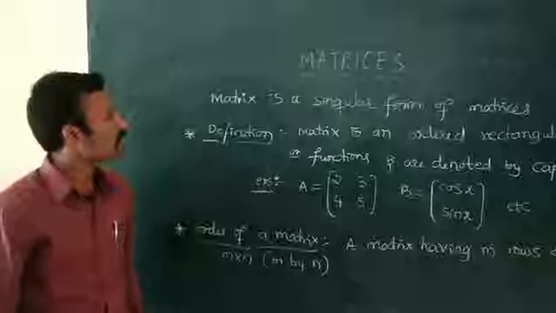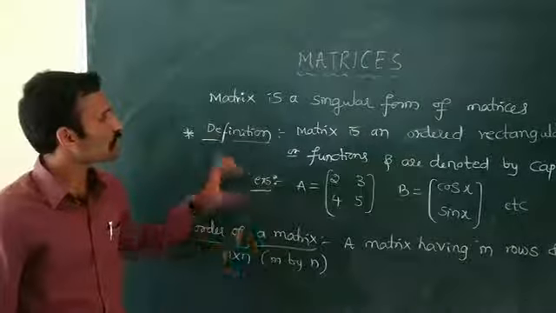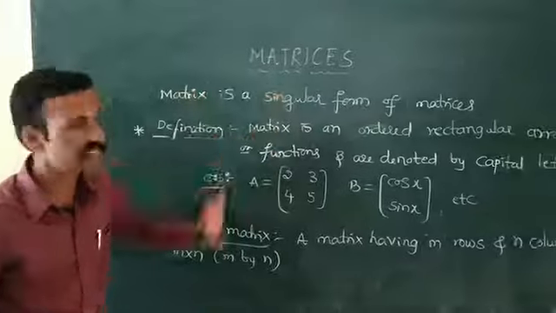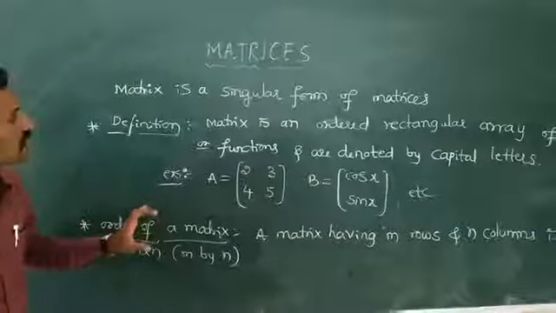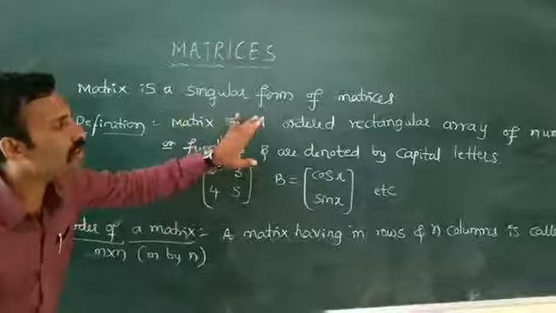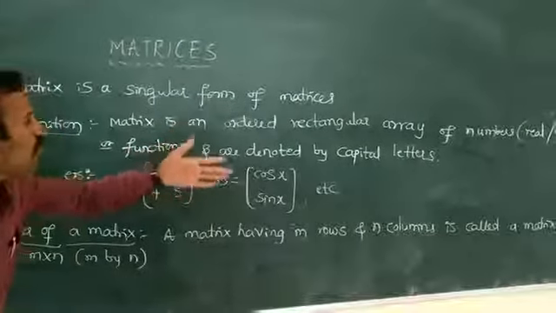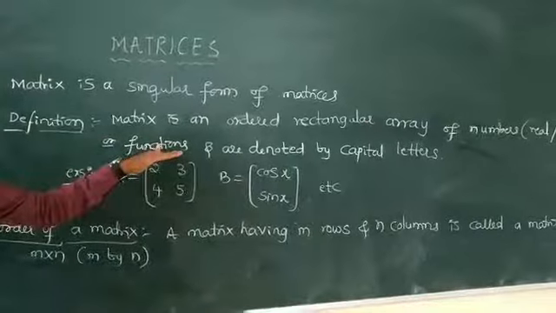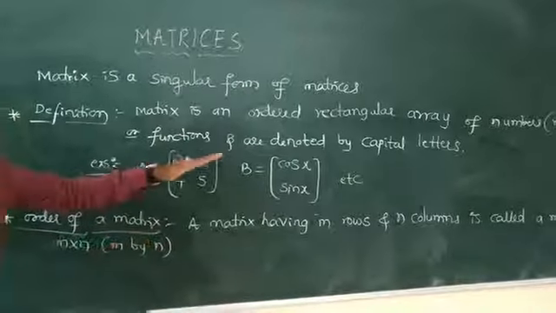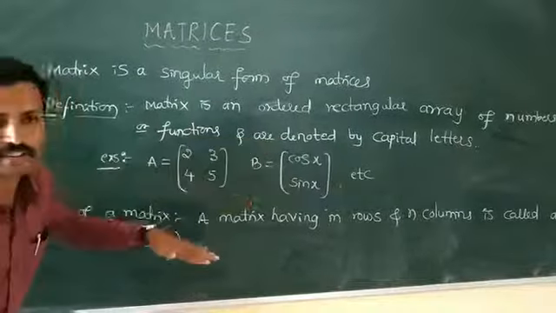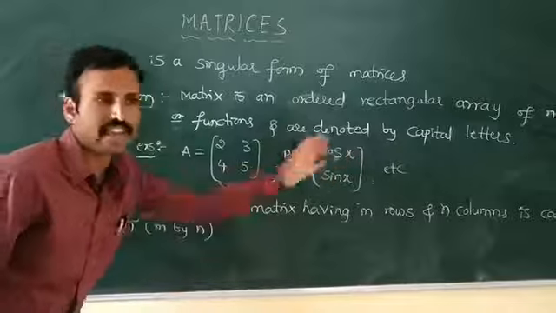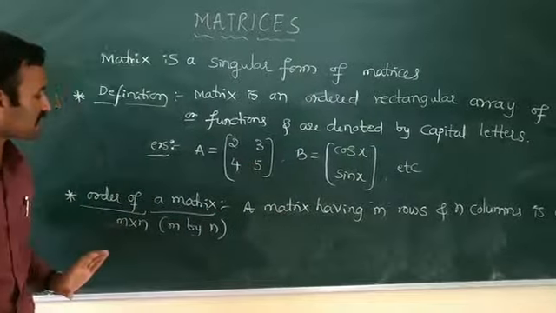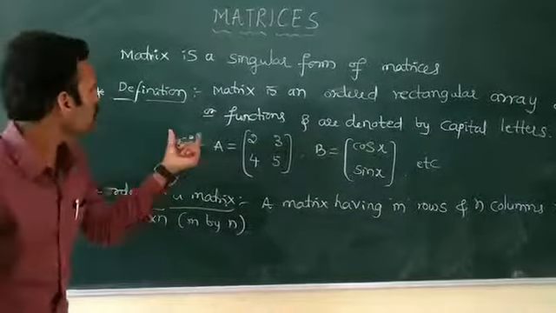Good morning everyone. Let's start with the topic of matrices. Matrix is the singular form of matrices. The definition of a matrix is an ordered rectangular array of numbers, either real numbers, complex numbers, or generally functions. A matrix is generally denoted by capital letters. For example, A is a matrix of a rectangular array of numbers 2, 3, 4, 5. B is a matrix of cos x, sin x, etc. These are examples of matrices.